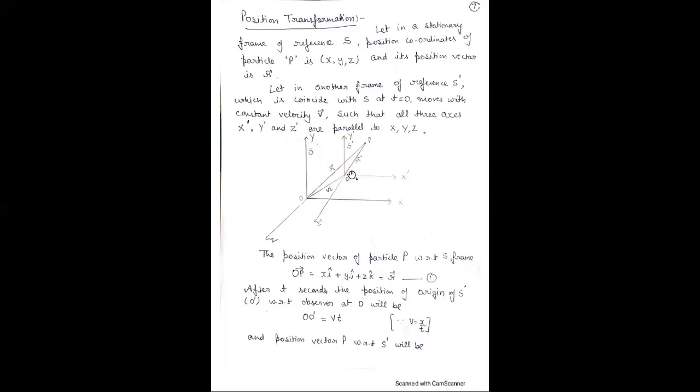Here the distance OO dash is covered in time t with velocity v, therefore OO dash is equal to Vt. The position vector of P with respect to S dash is R dash,